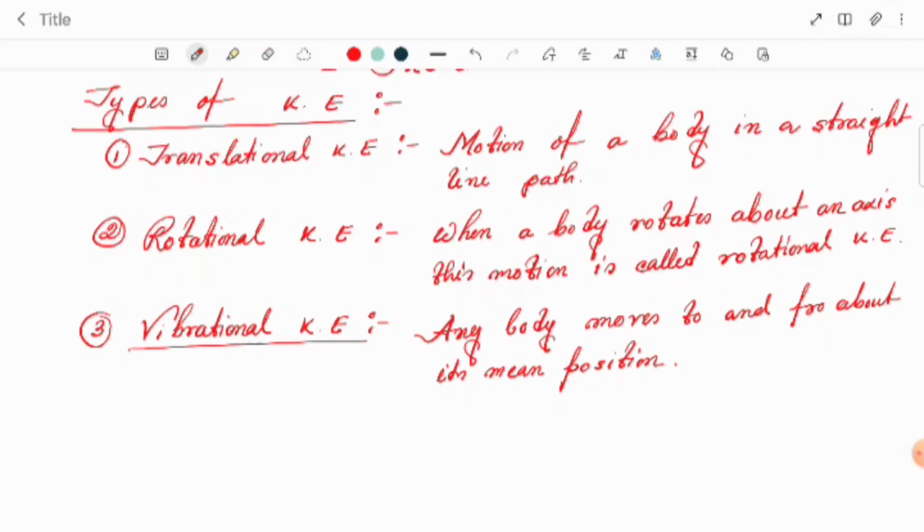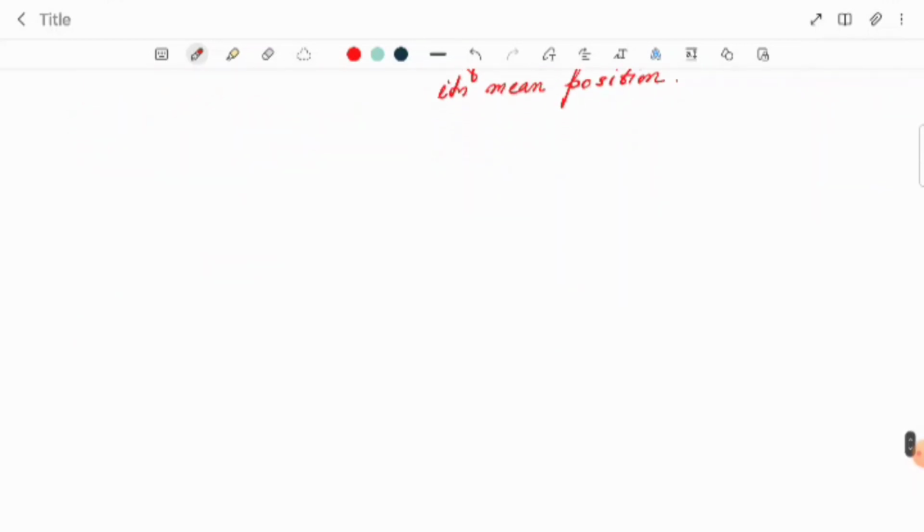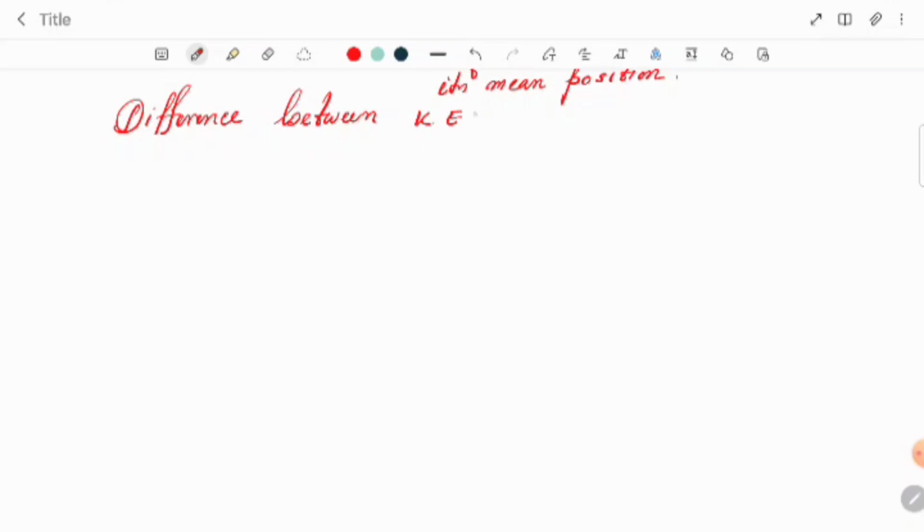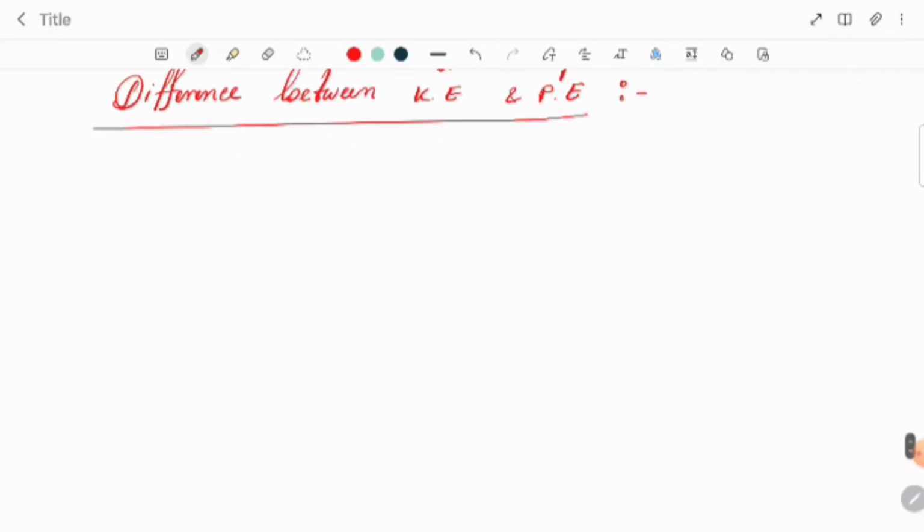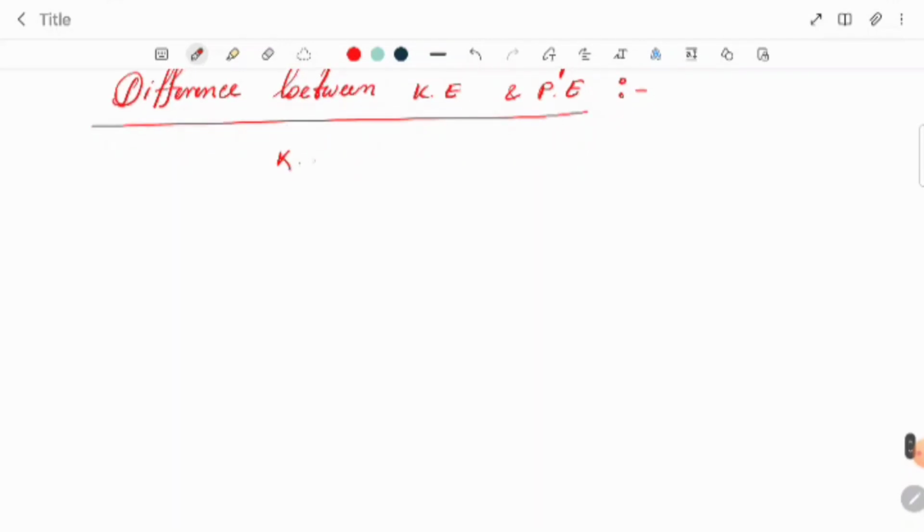Now there is one question that can come: what is the difference between kinetic energy and potential energy? What can we say regarding this? Suppose this one is the kinetic energy and this one is known as the potential energy.